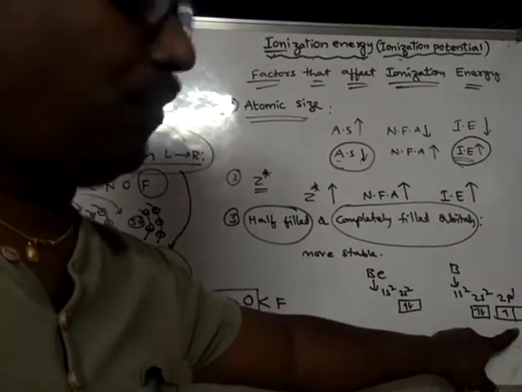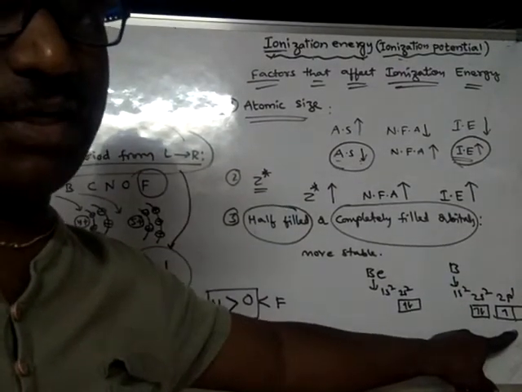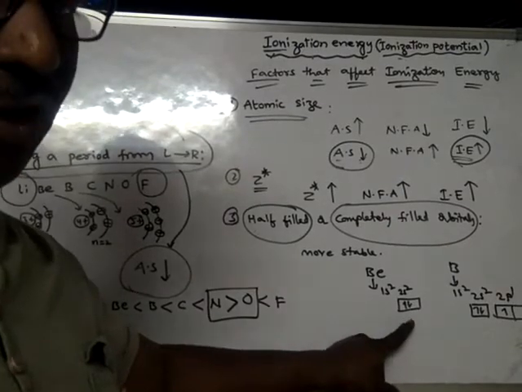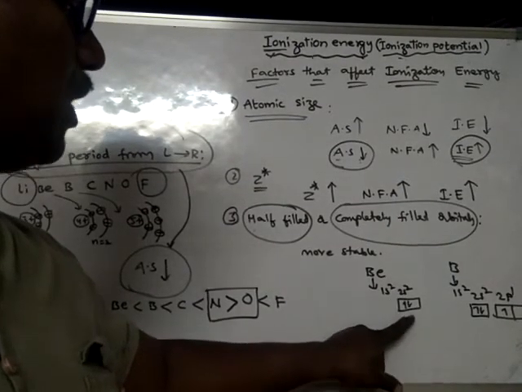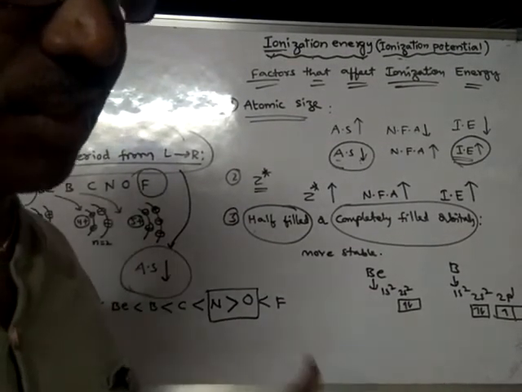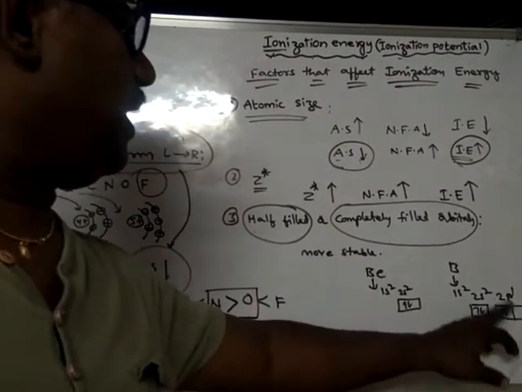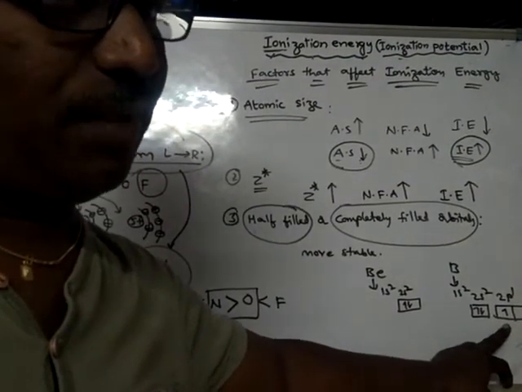Here it is not half filled, or else it is not completely filled. But here in beryllium, it is a half filled orbital. 2s, there are 2 electrons. So the s orbital has a maximum of 2 electrons only. Okay, but here p, it is neither half filled nor completely filled.